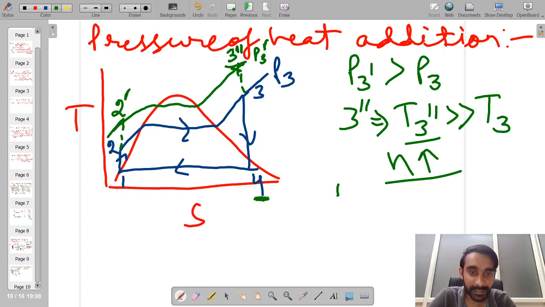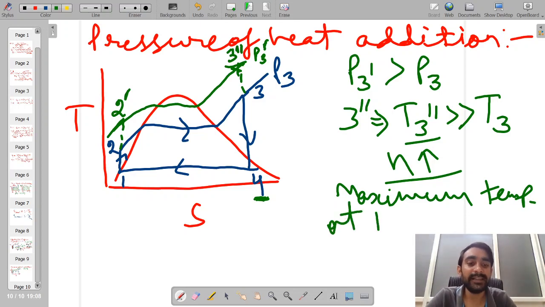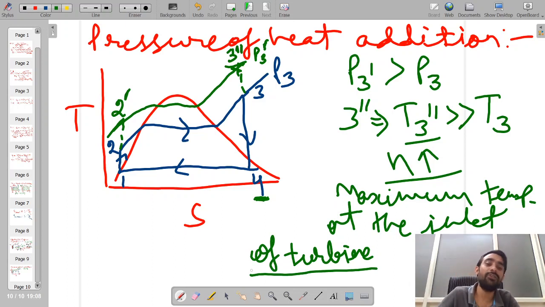In that case, we have to limit our maximum temperature at the inlet of turbine. This is a very important point, that we cannot add heat up to any given value of temperature.